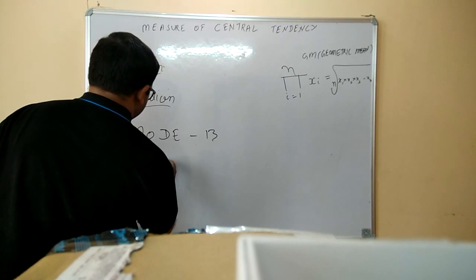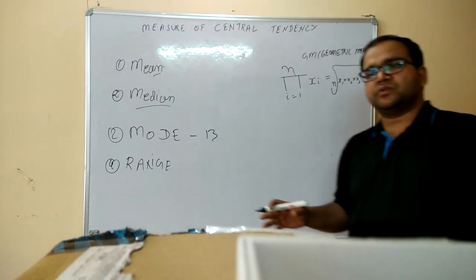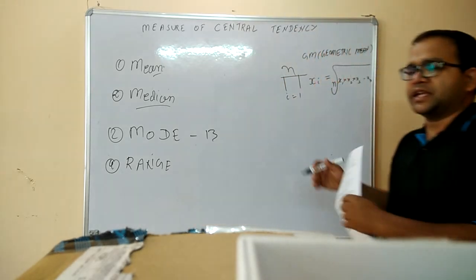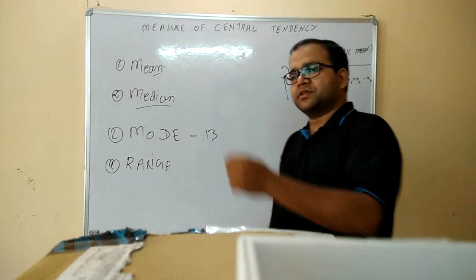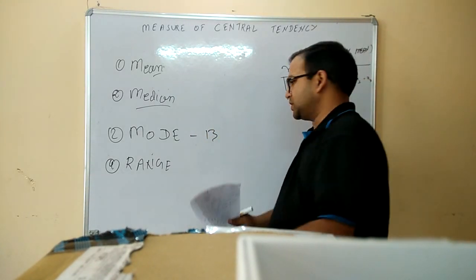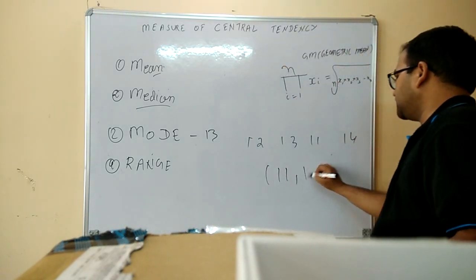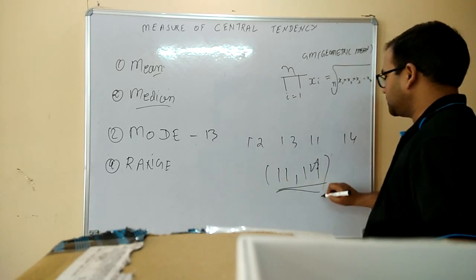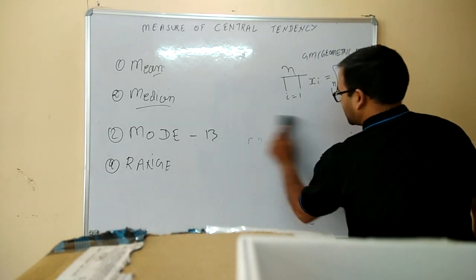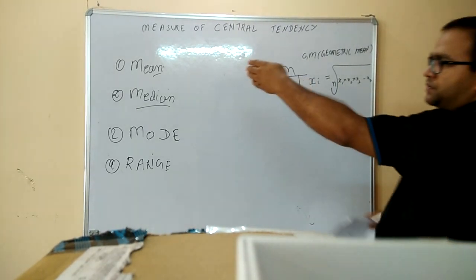These are the same simple things, and now the last one is range. These are quite simple things, but once you get a good concept of all these, then you can apply them in higher kinds of problems. Like the range: the range means the difference between the lowest and the highest. We have to take the lowest one and the highest one, and then it becomes the range. So our range will become 14 minus 11. This is our range.